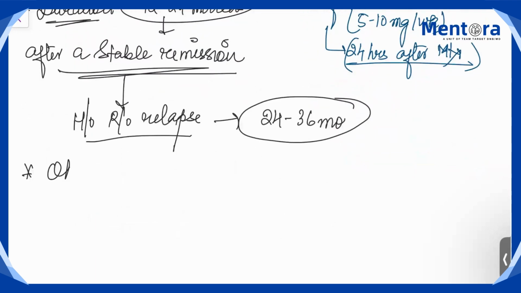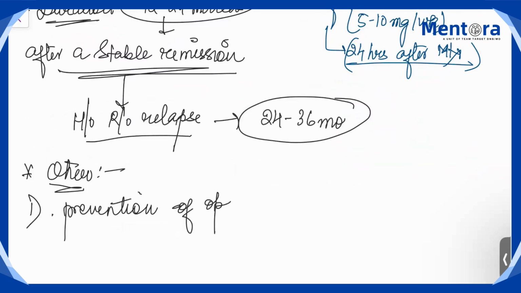Okay, and some other measures: prevention of opportunistic infections. You will give prophylaxis to prevent PCP.